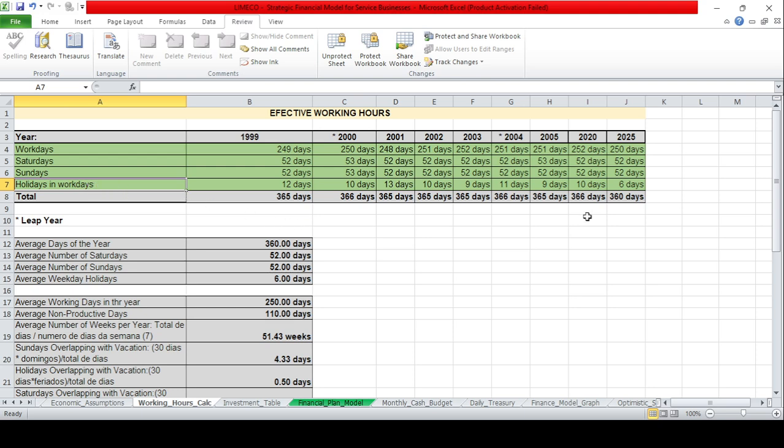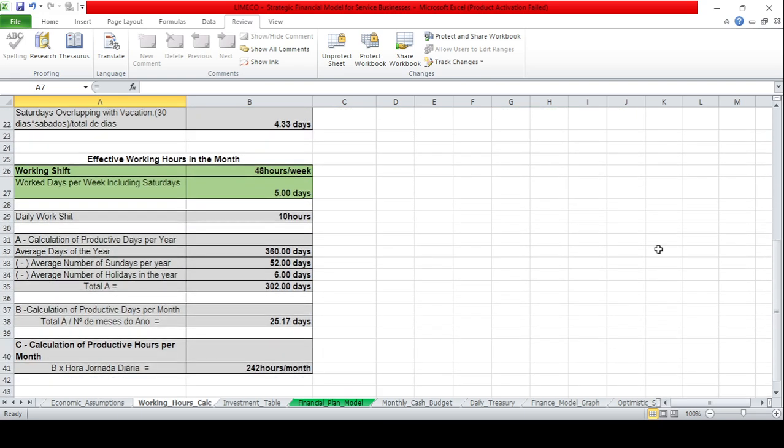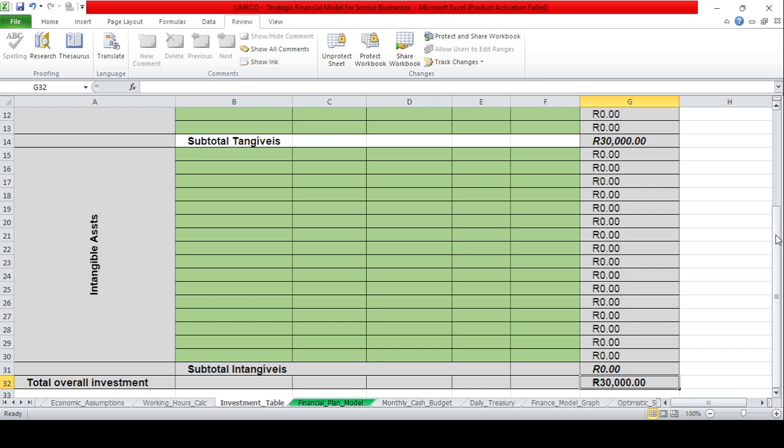In work days, you must insert here the number of hours per week related to the working shift, and the number of days related to working days per week, including Saturdays. Then we have here the investment table.